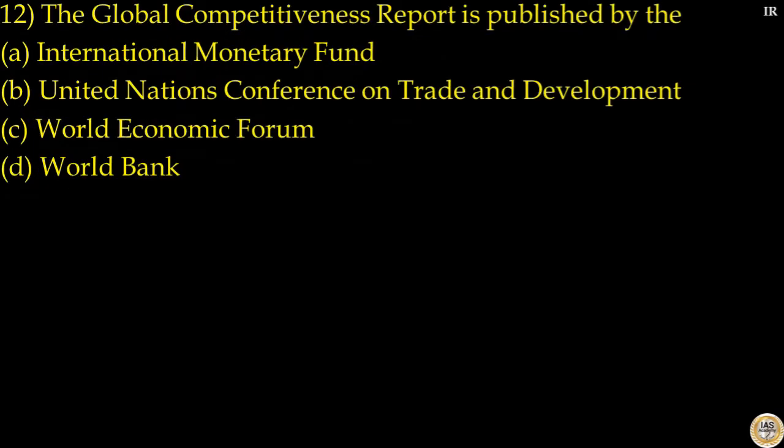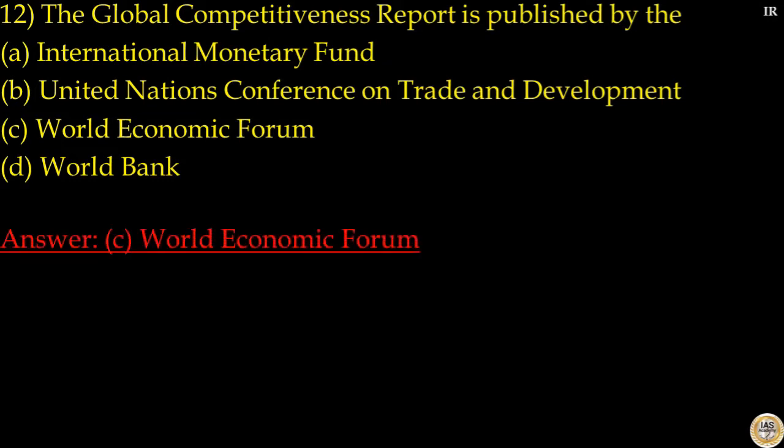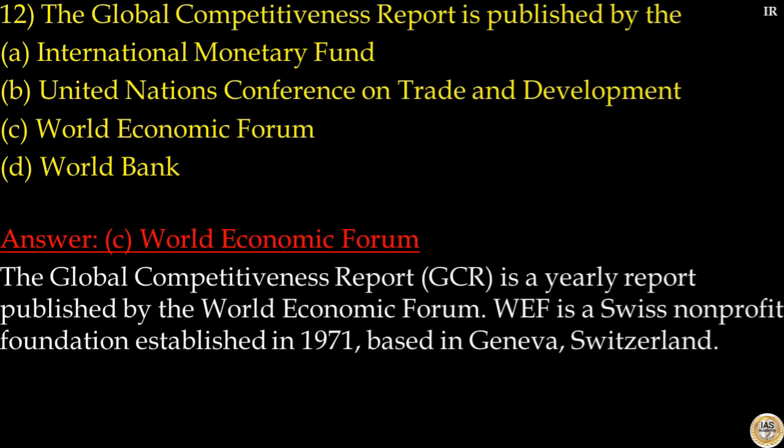Question number 12. The Global Competitiveness Report is published by: options are IMF, United Nations Conference on Trade and Development, World Economic Forum, World Bank. Here, answer to this question is option C, World Economic Forum. The Global Competitiveness Report is a yearly report published by the World Economic Forum. World Economic Forum is a Swiss non-profit foundation established in 1971 based in Geneva, Switzerland. So, your answer to this question is option C.